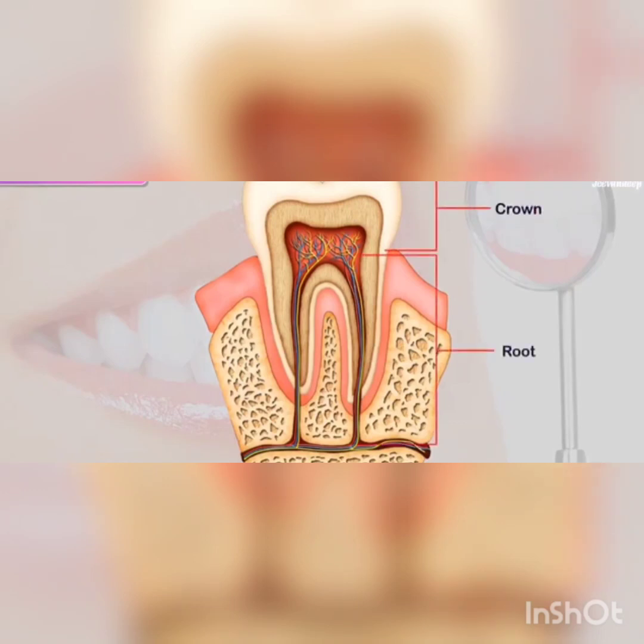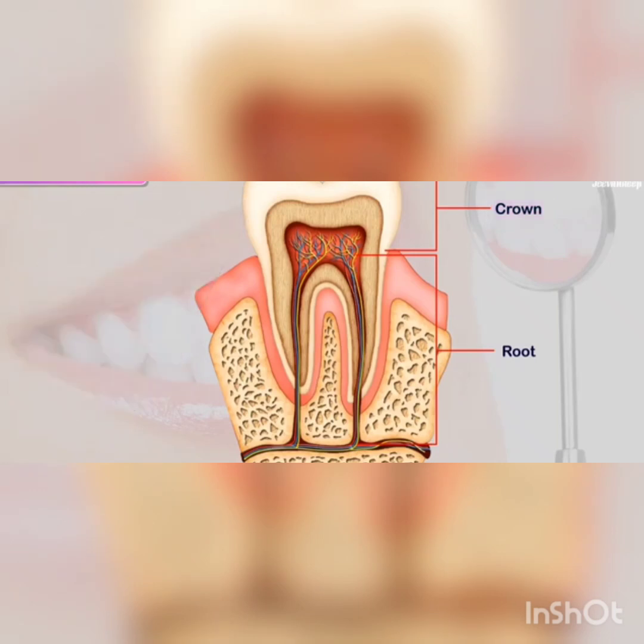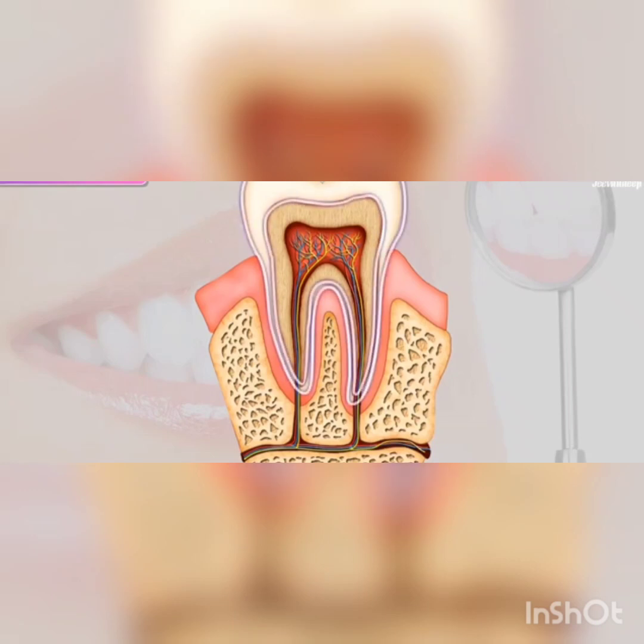Next one is the parts of a tooth. The portion of the tooth that can be seen above the pink gum is called the crown. The crown is the white and visible part of the tooth, whereas the part of the tooth that is inside the gum is called the root of the tooth. The tooth is firmly fixed in the gum. There is a hard and white covering of the tooth which protects the tooth from decaying. This is called enamel, and it is made up of phosphorus and calcium.